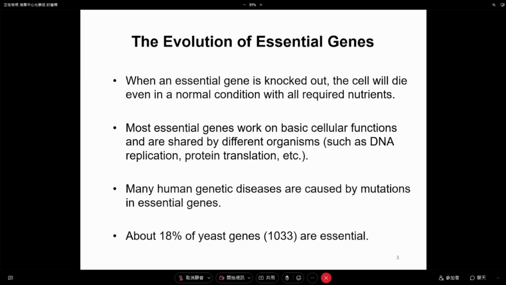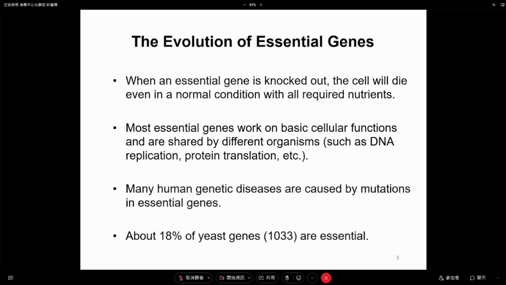And a while ago, we became interested in essential genes. What the meaning of essential gene is, is that if you knock out this gene, the cell will die, even though they are kept in a very normal condition with all required nutrients, the cell still cannot survive. In general, a lot of essential genes work in very basic cellular functions, for example, DNA replication, transcription, protein translation. You can think about they are very important, right? That's why when you knock out a gene, they will die.